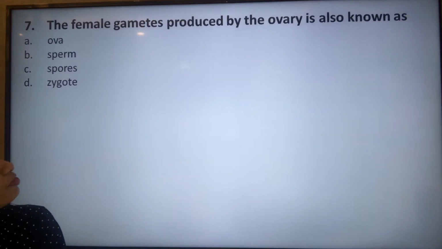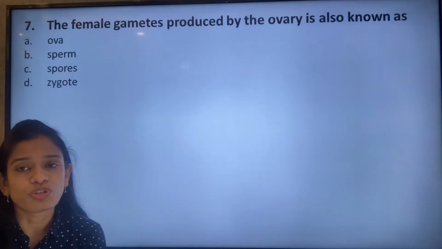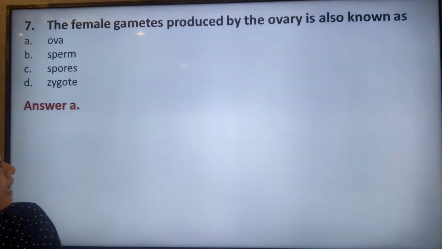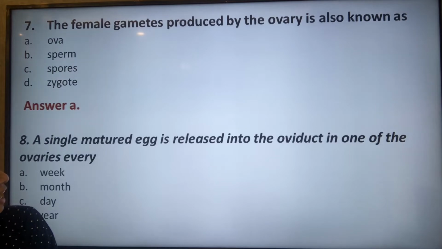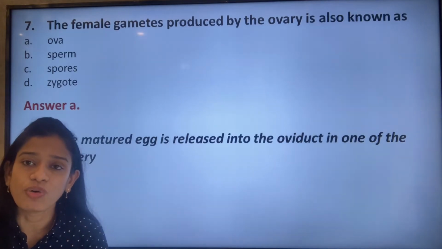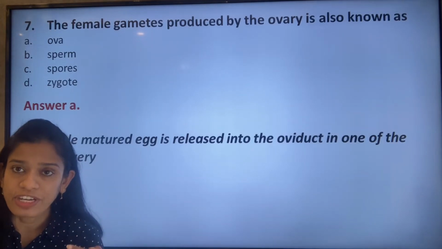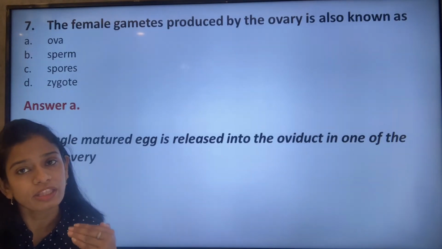Next question, the female gametes produced by the ovary are also known as the ova, the sperm, the spores, or the zygote. It is the ova, the egg or the ovum, that is the female gamete. It is option A. A single matured egg is released into the oviduct from one of the ovaries every day, every week, every month or every year?